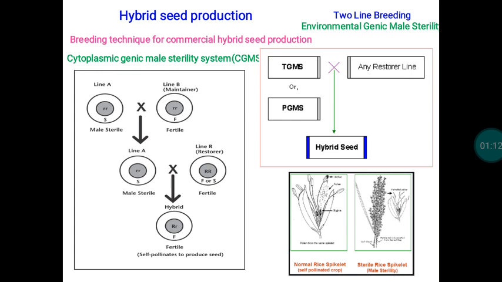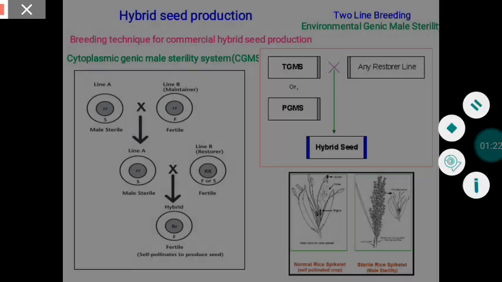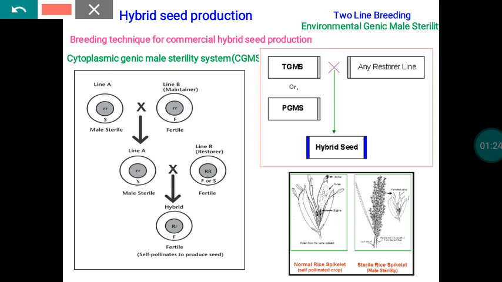So I want you to remember and recollect the information about cytoplasmic genetic male sterility systems. In the cytoplasmic genetic male sterility system, we will have three parental lines. One is A, that is the male sterile line. Another one is B, that is the maintainer line. By crossing A with B, we multiply the male sterile line.